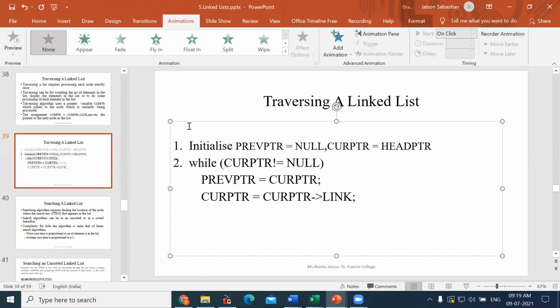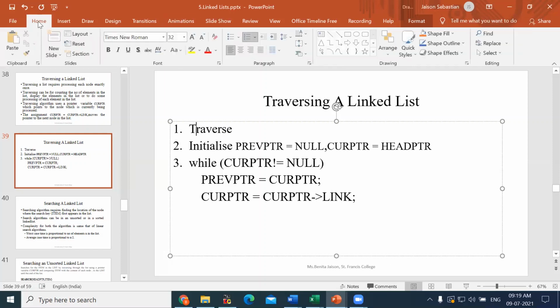writing as we have called this traversal as a function, no, like that. Traverse. So if we are calling a traversal algorithm alone, and then that function alone, if you are writing, how you will write, like that I have given. Okay. So that initialization and all, we can do it in the main, and then when you are coming to this, the previous pointer we are passing as an argument, and the current pointer also.